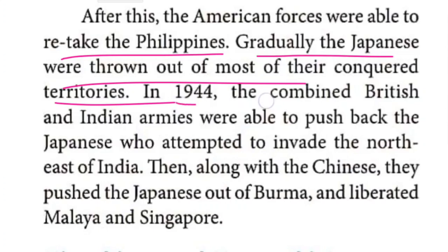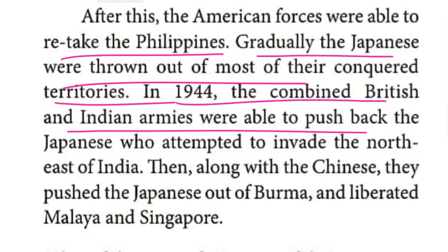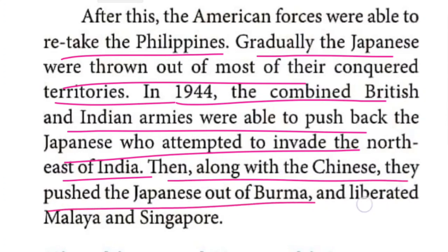In 1944, Britain as well as the Indian armies were able to push back the Japanese who attempted to invade Northeast India. Northeast India in the sense which part? Yes, Arunachal Pradesh, the Seven Sisters, Meghalaya, Assam, those areas. Then along with the Chinese, they pushed the Japanese out of Burma, and liberated those who got independence. Malaya as well as Singapore also got independence. Okay, so that's the thing.